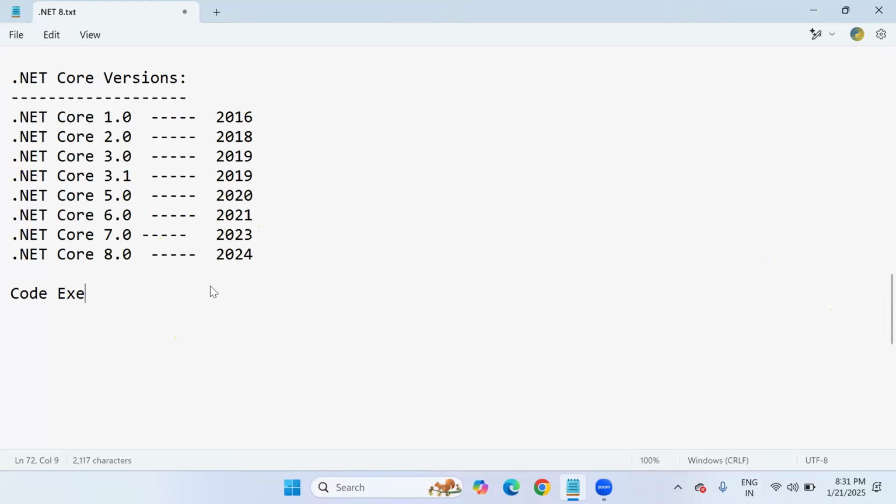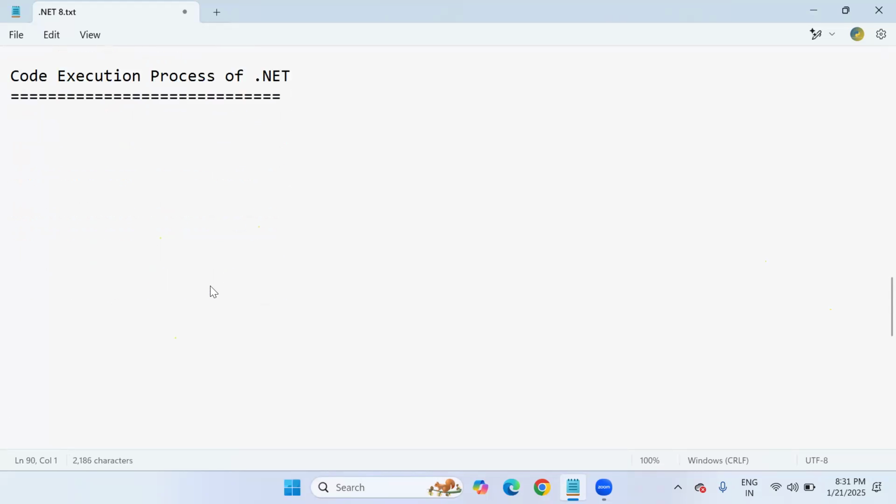So let's talk about the code execution process of .NET. This is the code execution process of .NET in the sense that the moment we write any program with languages like C#.NET, whenever we run the program, automatically you will get output after a few seconds or few minutes mostly. But internally, how it takes place, how the compilation takes place, what process happens internally, that is called the code execution process of .NET.